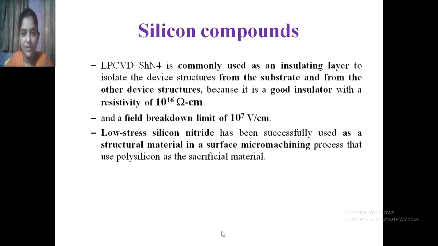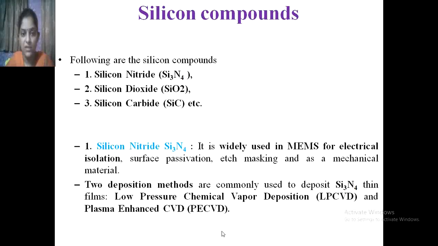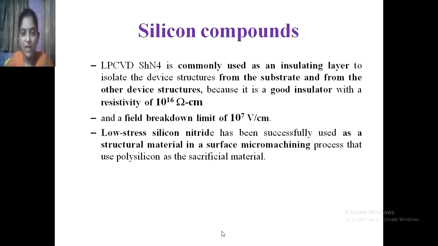Then in this silicon nitride, the LPCVD Si3N4 is commonly used as an insulating layer to isolate the device structures from the substrate.